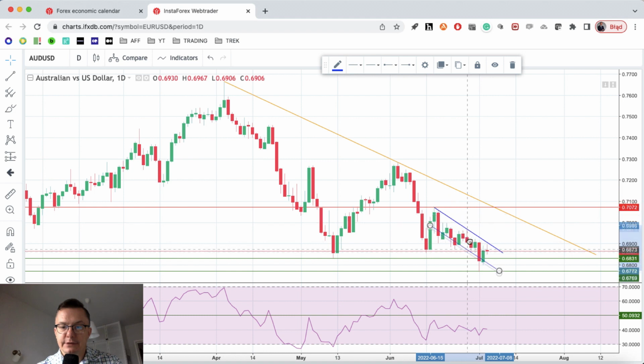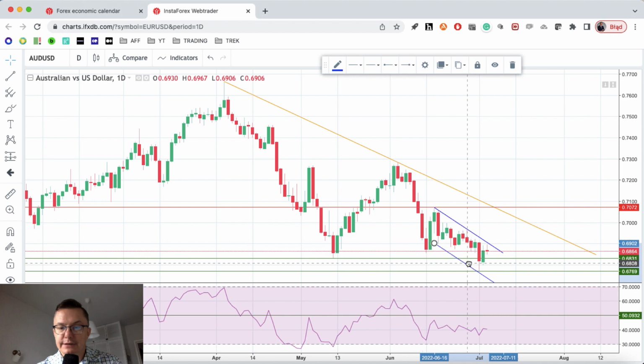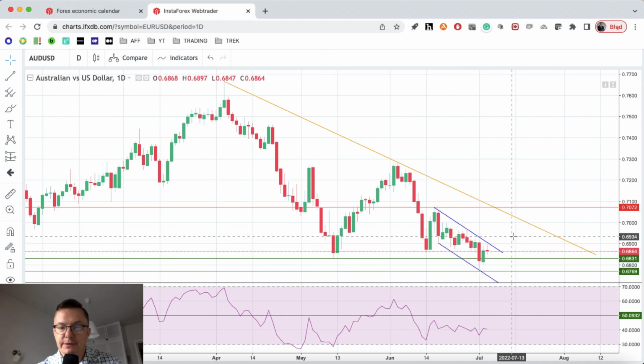So let's say if we got any channel here, well, it looks like we might have one. We might have a bearish channel here on the Australian dollar daily time frame chart, looking promising for bears. As you can see, the market is moving inside of this channel, so any breakout higher or lower will be definitely a trigger move, right?